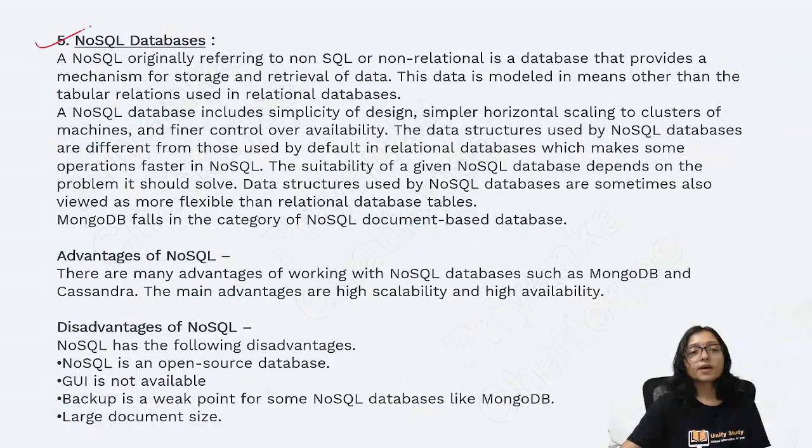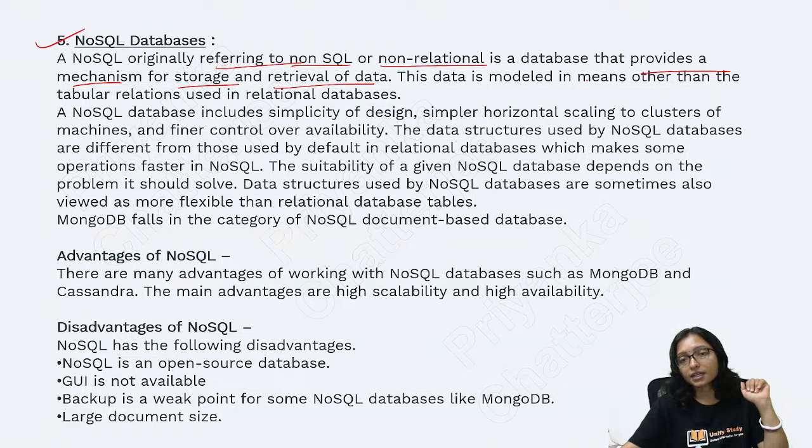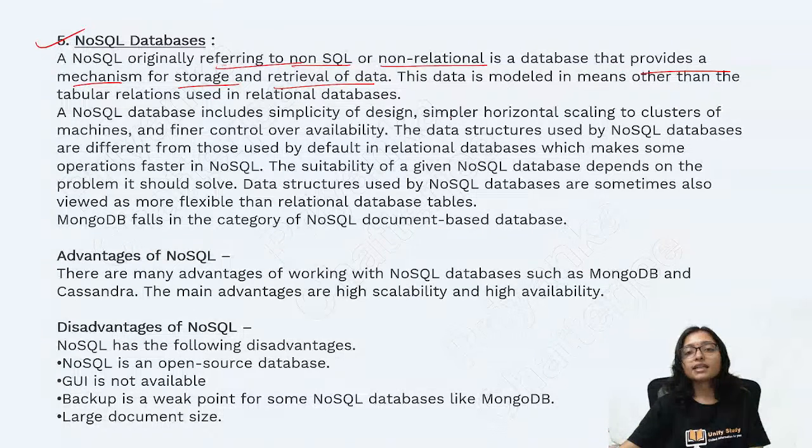Last one is the NoSQL database, which is nowadays very popular. That is a flat system. Here no table, nothing. NoSQL originally referred to non-SQL or non-relational, no table format, nothing. It is a database that provides a mechanism for storage and retrieval of data. The data model is totally a flat system. So here it is simpler horizontal scaling to the cluster of machines and finer control over availability.